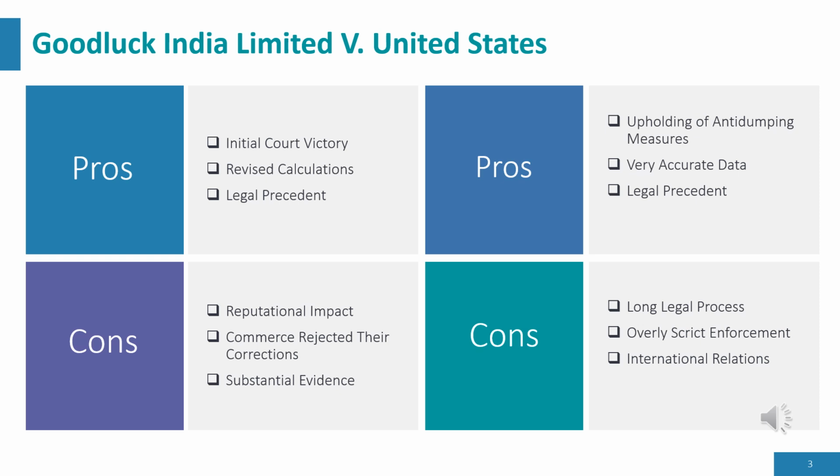Secondly, overly strict enforcement. The decision may have made it more difficult for foreign companies to correct minor data discrepancies without facing severe penalties, which could be viewed as overly harsh by some international trade partners. Lastly, international relations. Reversing the Court of International Trade's decision could strain trade relations with India, potentially leading to further diplomatic tensions or retaliatory trade measures.